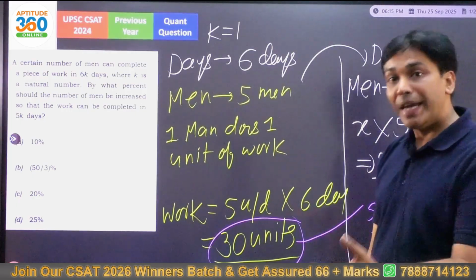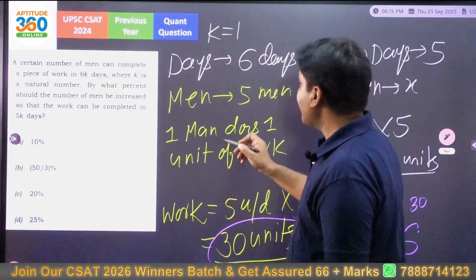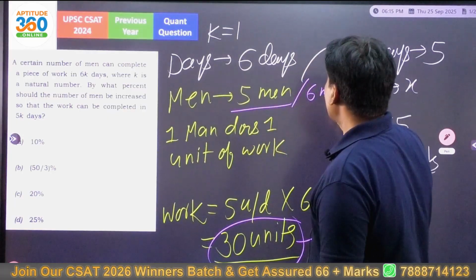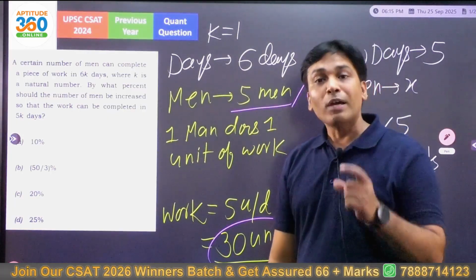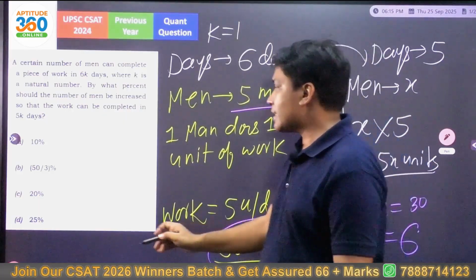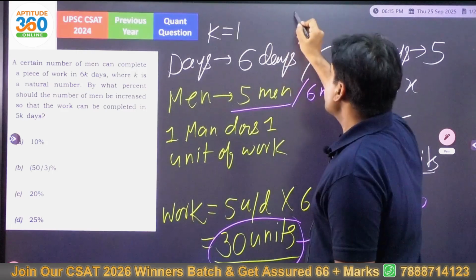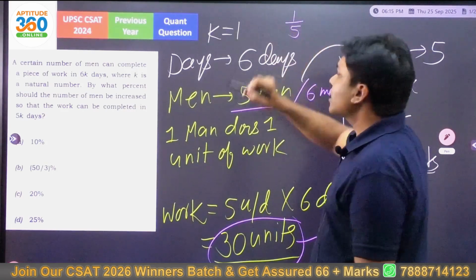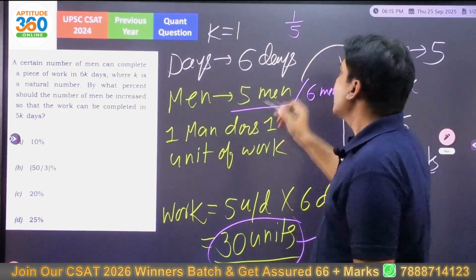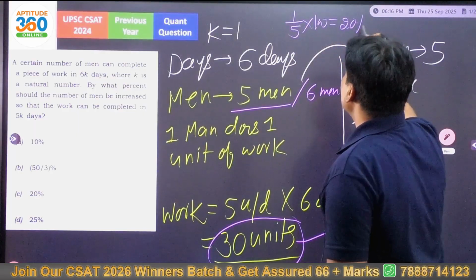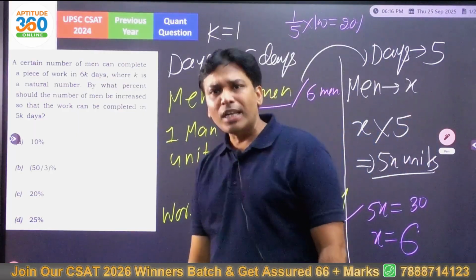What does this mean? So now we have, rather than 6 men, how many men are we having? We are having 6 men. So by what percent it is increasing? Please see this. It is increasing by 1 man, right? 1 man, not men. So what is the percentage? There is an increment of 1 man over 5 men into 100. What is this percentage we are getting, people? We are getting 20%.